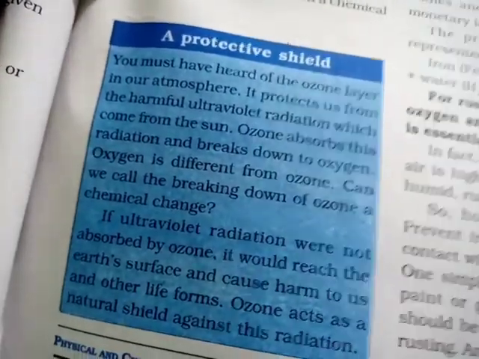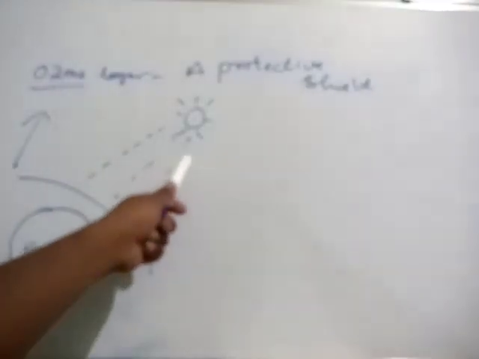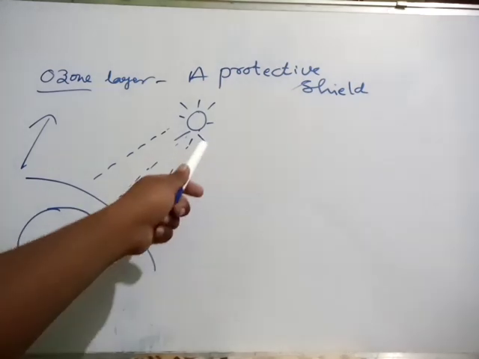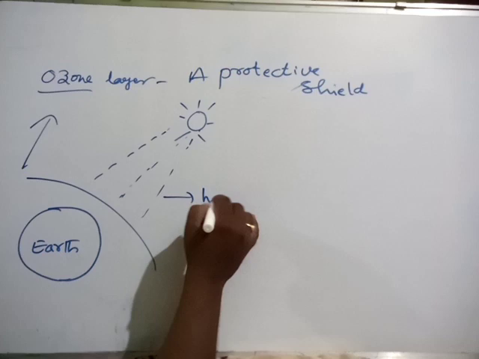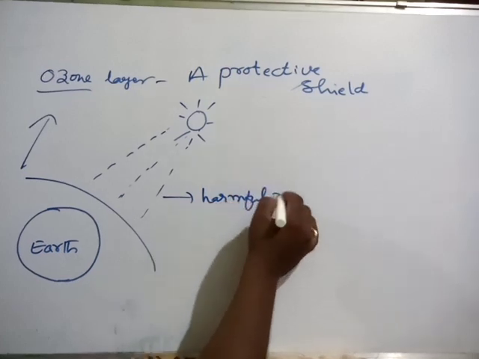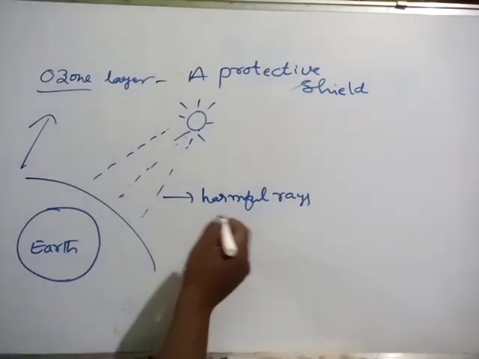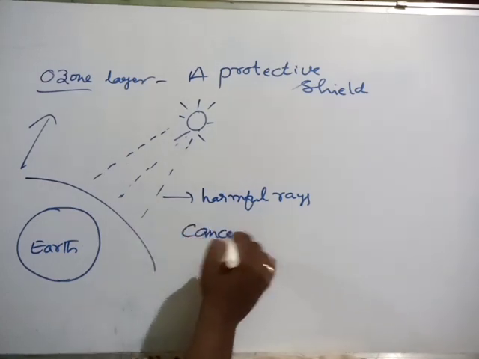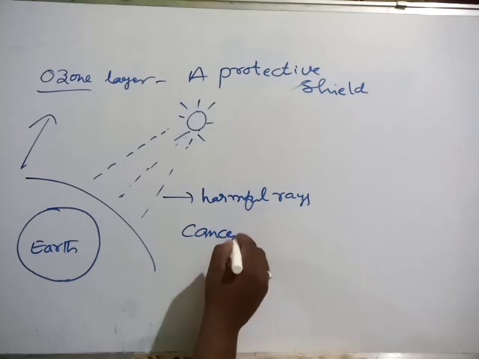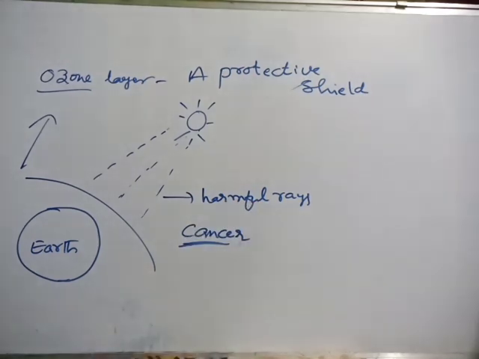Here some extra knowledge is given: a protective shield. What is this protective shield? See here, we are getting sunlight from the sun. At the same time it contains harmful rays. These rays can cause cancer, etc. Cancer also happens due to these harmful rays, okay.